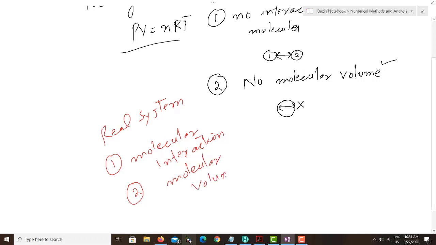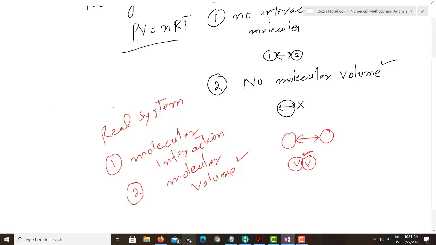What this means is that if you are compressing a gas, you can compress it only to a limit where the molecules have their molecular volume. You cannot compress it more than this. For example, these molecules are here and here. If you want to compress them together, you can compress until this point. After this point you cannot compress them because molecules have some volume. This is what we have in the real system.